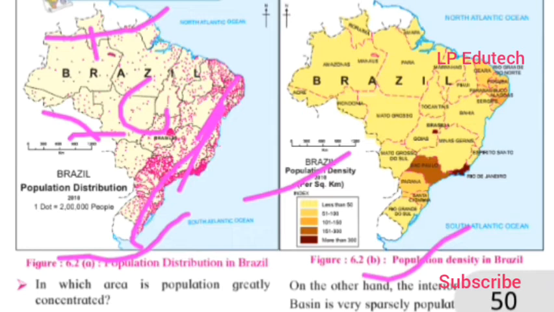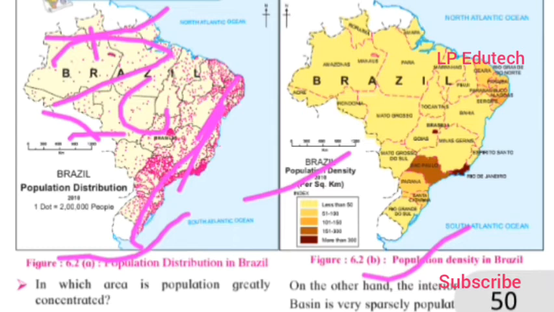On the other hand, the interior of the Amazon basin, so here lies the Amazon basin, has an unfavorable climate, heavy rainfall, inaccessibility and dense forests which prove unsuitable for human settlements. Hence the density of population is less in these regions.